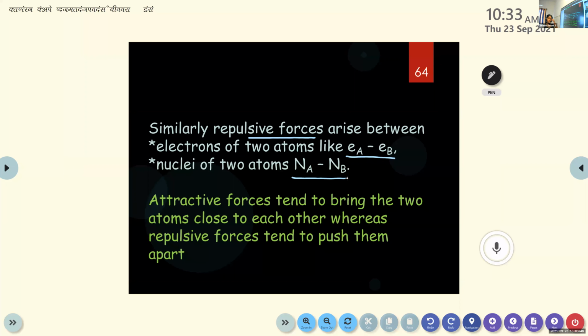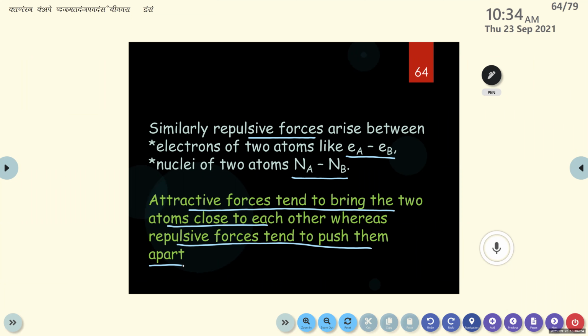In the case of attractive forces, they have a tendency to bring the two atoms together, right? And the repulsive forces, they have a tendency to separate these two atoms from each other. So the attractive forces tend to bring the two atoms close to each other, whereas repulsive forces tend to push them apart. There are two opposite forces there. First one is attractive force or attraction. The force of attraction will bring the two atoms close to each other. And the repulsive force will tend to push them apart. So the two types of opposite forces are acting in the formation of a hydrogen molecule.